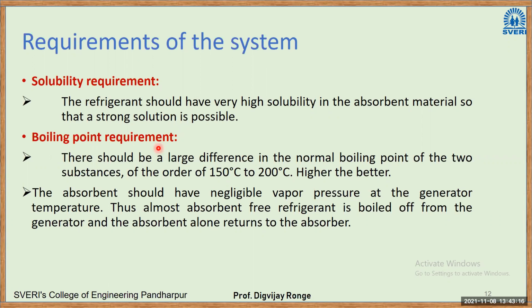Boiling point requirement. This is very important in the generator. There should be a large difference in the normal boiling point of the two substances, in the order of 150 degrees Celsius to 200 degrees Celsius. So in the previous case, the difference between the boiling point of water and ammonia at the prescribed pressure should be 150 to 200 degrees Celsius.